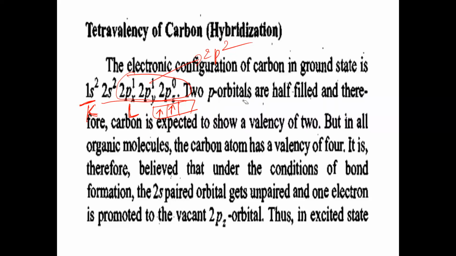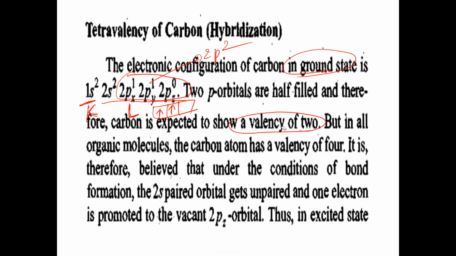Now 2 p orbitals are half filled, and therefore carbon is expected to show a valency of only 2. Why? Here, one unpaired electron in px, one unpaired electron in py. So the number of unpaired electrons equals the number of bonds. That's why carbon can form only 2 bonds in the ground state. That's why carbon should have a valency of 2.